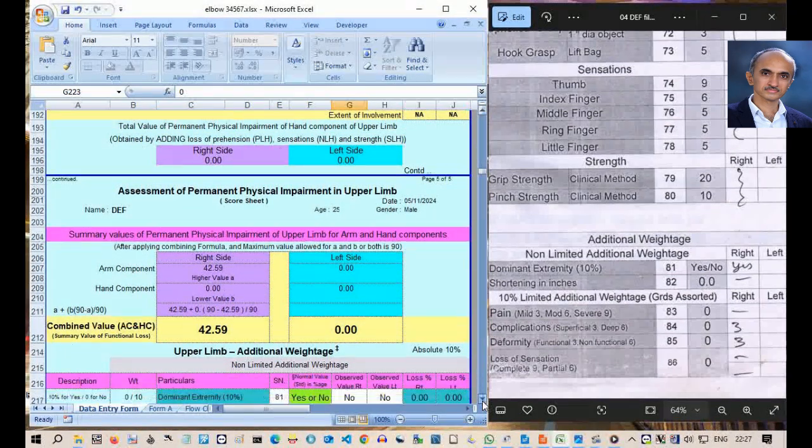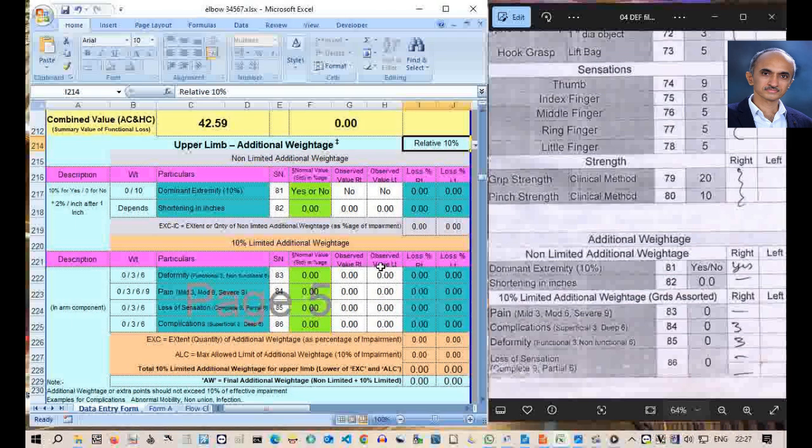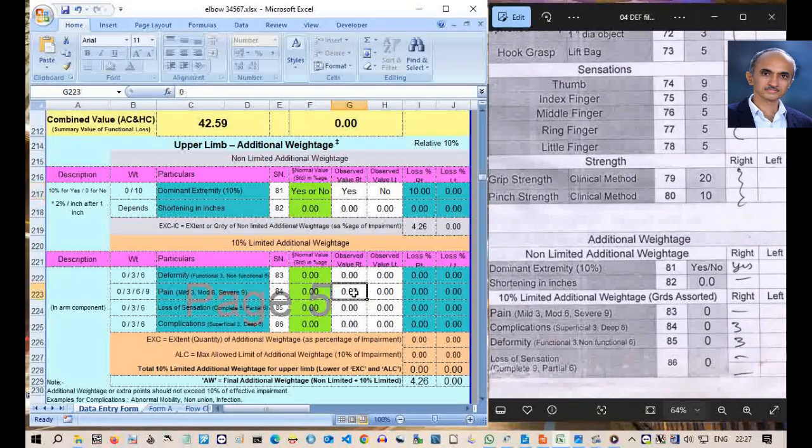After selecting the approach, let us enter the additional weightages of this case. Dominant hand is set to yes. I have given 3% for superficial complications and 3% for deformity in functional position. For dominant hand, 10% was applied on the impairment of 42.59%. That comes to 4.26%. Note that the 10% cutoff does not apply to the value for dominant hand.